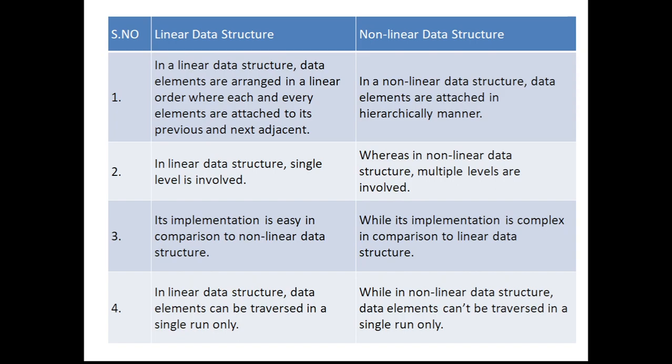Implementing a data structure which is sequential in nature is very easy, but implementing a data structure which is non-sequential is very complex, because we have to somehow interconnect the data items, and whenever we want to insert a new item, delete an item, or search for a particular item, it's difficult to traverse the list.